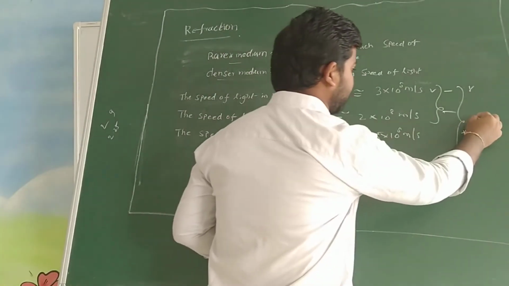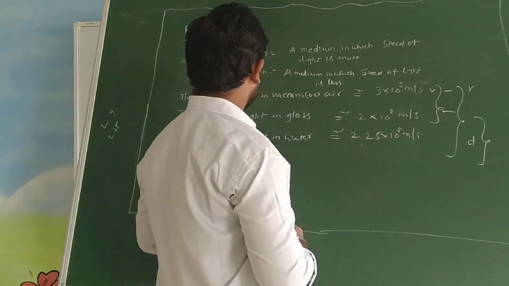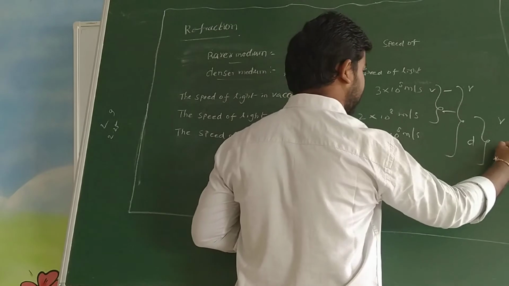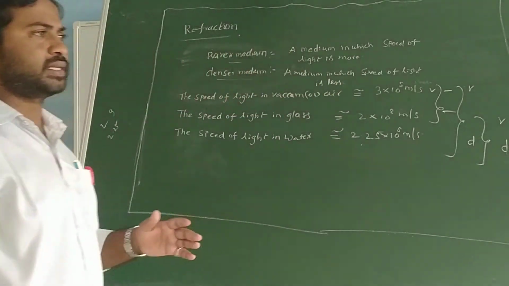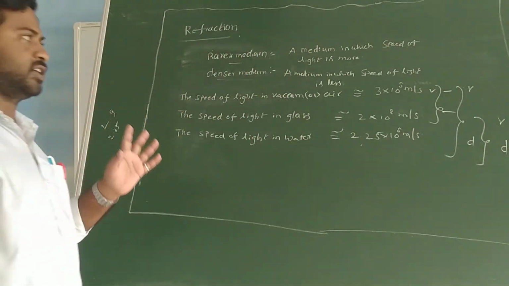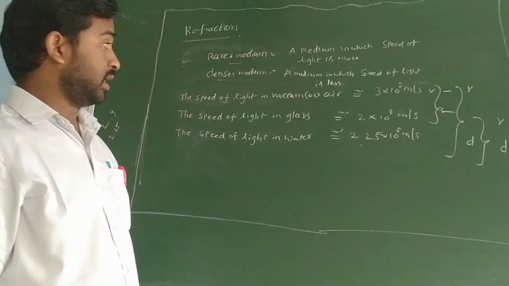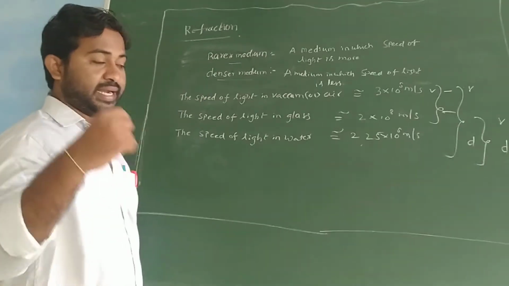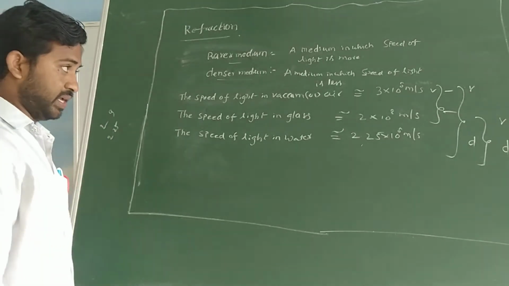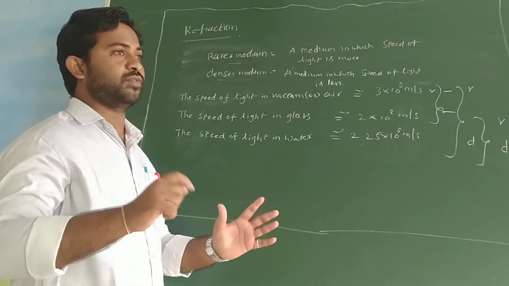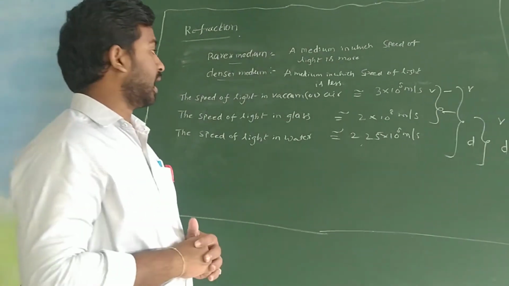But comparing glass and water, glass is rarer and water is denser. So a medium in which the speed of light is more is known as a rarer medium, and a medium in which the speed of light is less is known as a denser medium. Understand? Now we can discuss the relation between optical density and mass density.